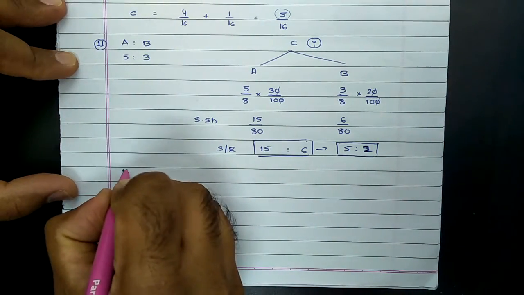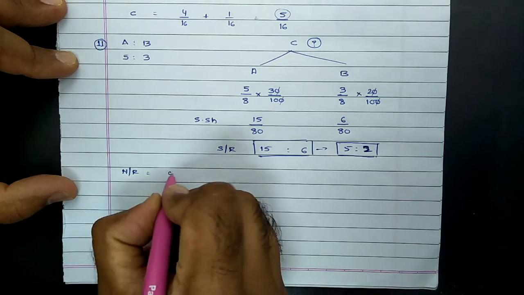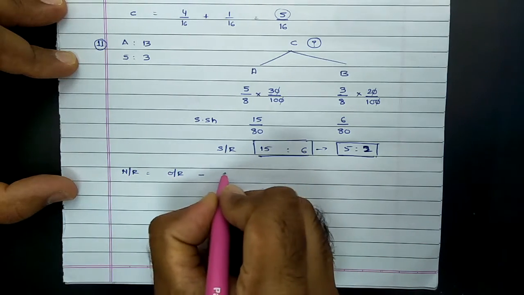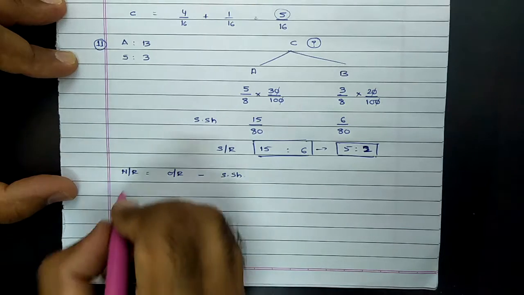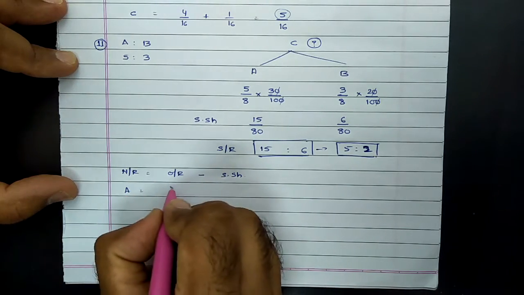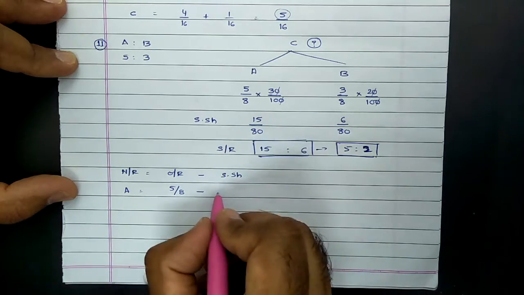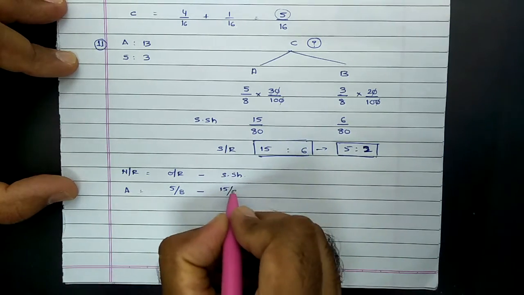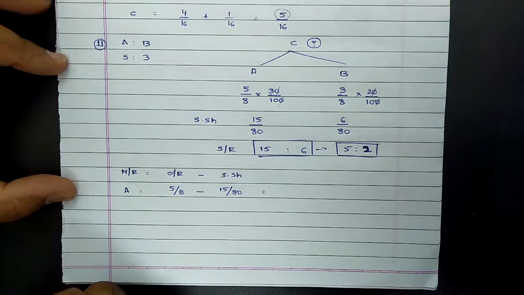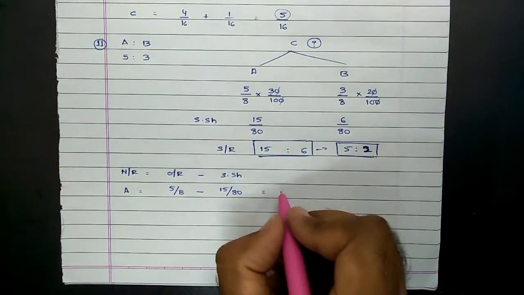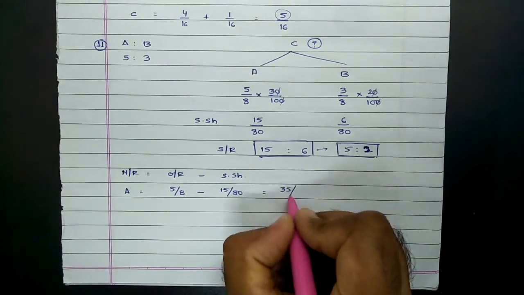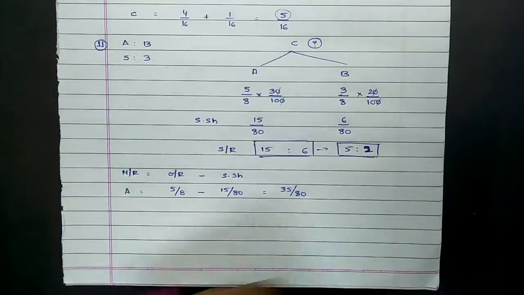Now on this basis, calculation of new ratio. So again same procedure has to be applied. New ratio is equal to old ratio minus sacrificing share. For partner A, old ratio was 5 by 8 minus sacrifice made by A was 15 by 80. So if we simplify it, it comes to 35 by 80.